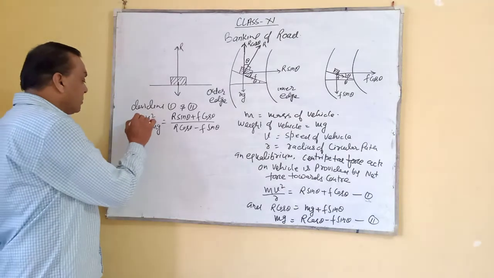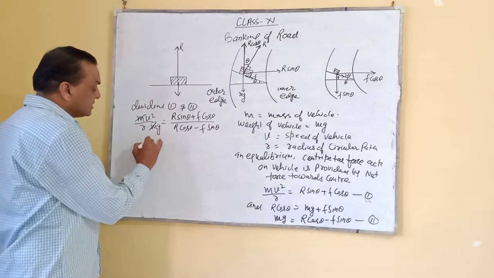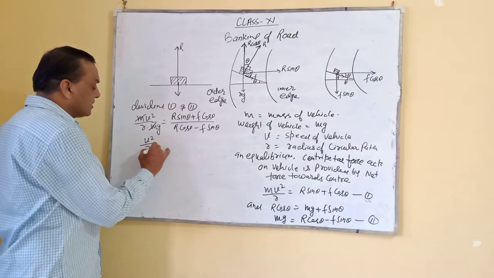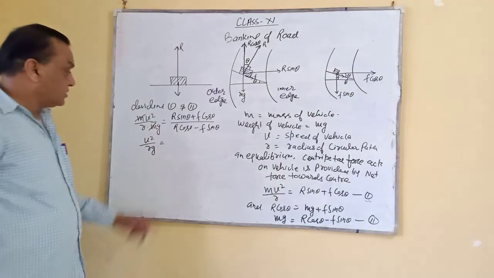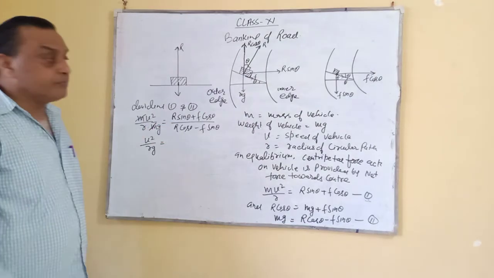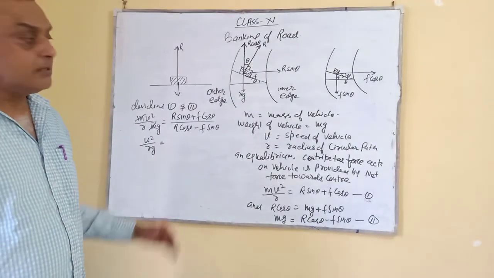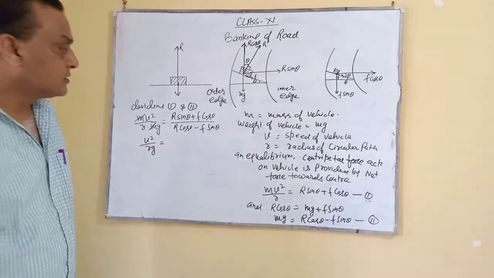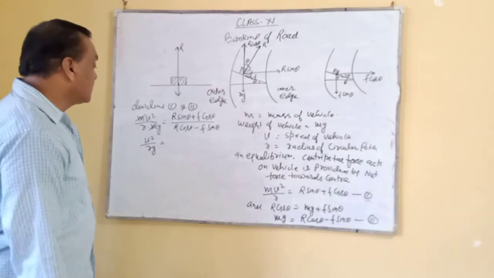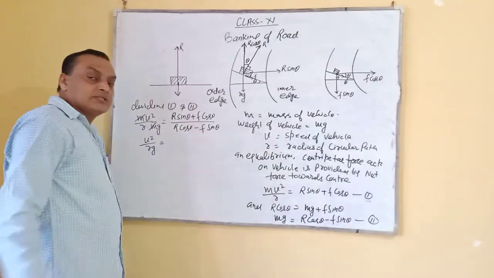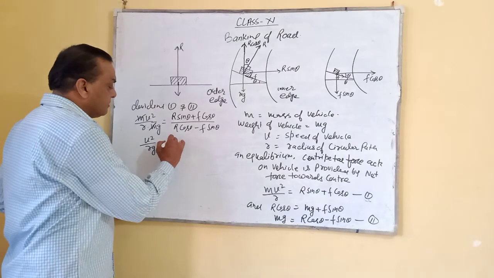See there, m and m will be cancelled, so this side will be v square by rg. And on this side, because friction acts between the vehicle and road also, to bring it in terms of the coefficient of friction, what do we do? Divide all terms by r cos theta. So what will be that?